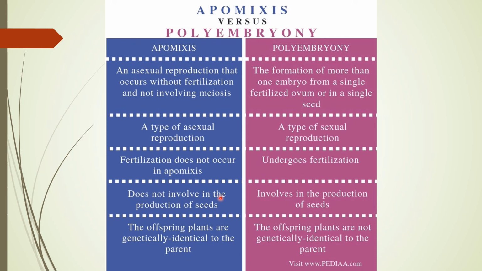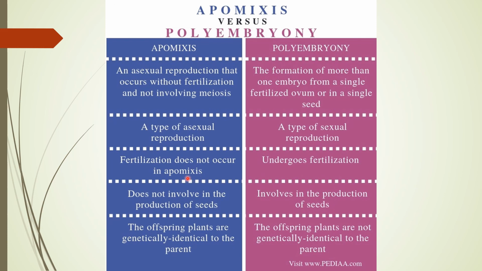In gymnosperms, polyembryony can occur due to the cleavage of the growing embryo, and it is very common there. Here you can see the difference between apomixis and polyembryony very clearly. Apomixis, as I told you, is asexual reproduction. Polyembryony is completely a type of sexual reproduction.